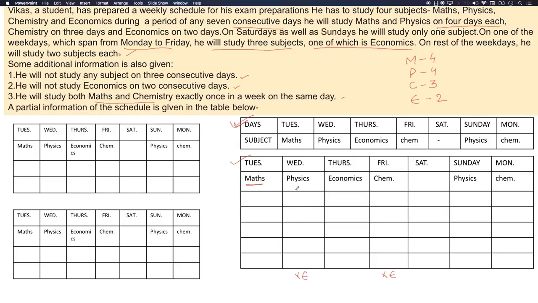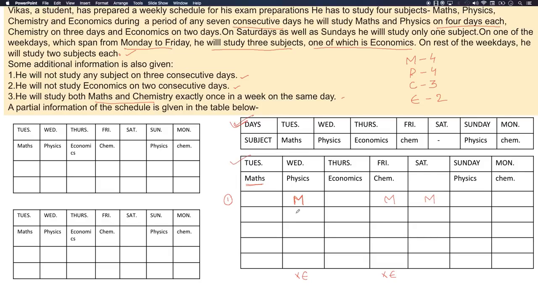Okay. So let's start our first arrangement of maths. Let me write it down, we'll arrange maths and see the possible combinations that we can have. So maths is over here. Let's suppose maths is on Wednesday. So I'm fixing this. Can maths be on Thursday? No, maths cannot be on Thursday, because 3 consecutive days, Tuesday, Wednesday and Thursday, cannot be the same subject. Can maths be on Friday? Yes, maths can be on Friday, and maths can be on Saturday. Okay, so this is a possibility.